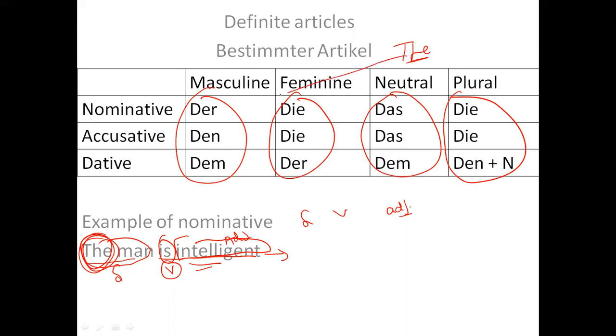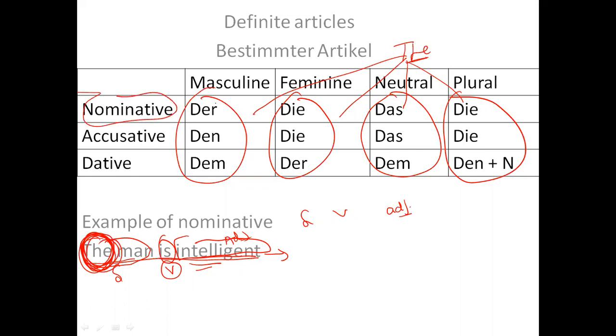But which "the" shall I use here? I need to check this sentence. This sentence says the man is intelligent. So this "the" belongs to the subject or object? First I need to check. This "the" belongs to the subject part. That means I will be using nominative.